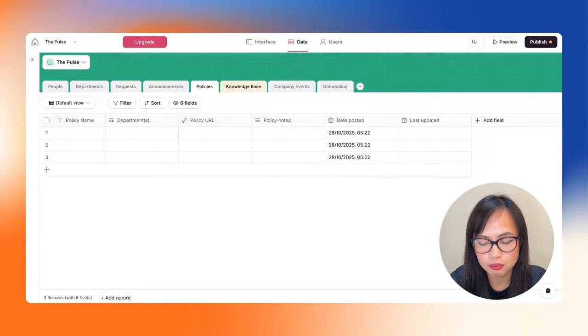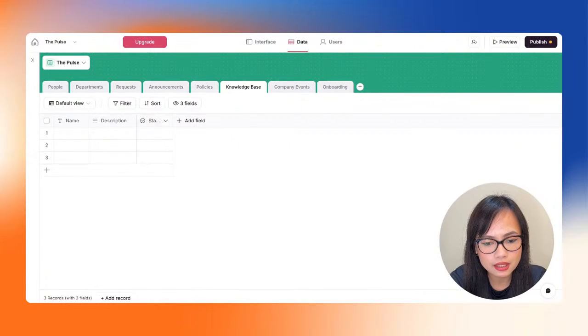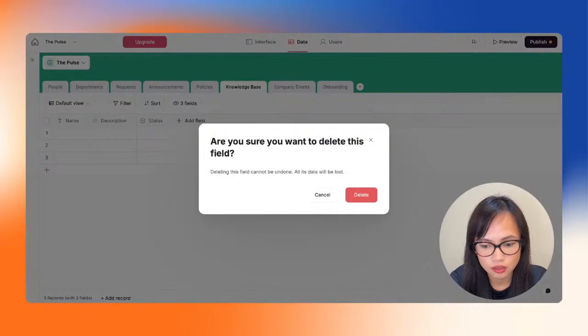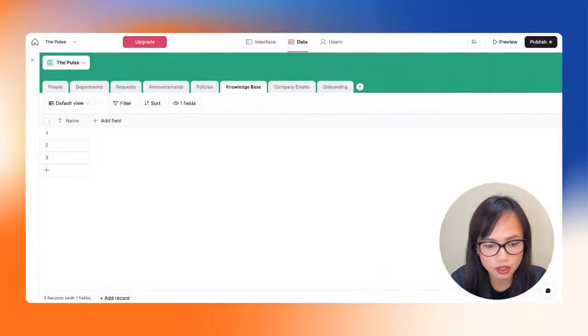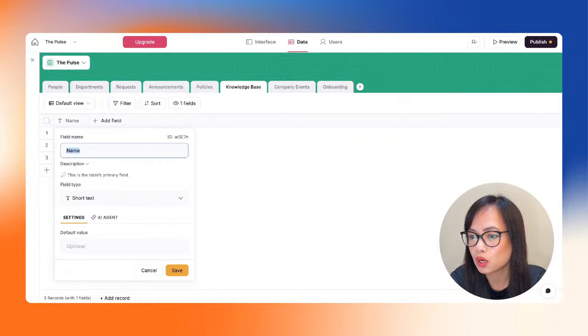There we go. We have the policies table. Next is the knowledge base. You guys already know what I'm going to do here. So remove the second and third columns and then edit the first one. So that's going to be our knowledge base or our list of assets, right? So we have the asset name in here.